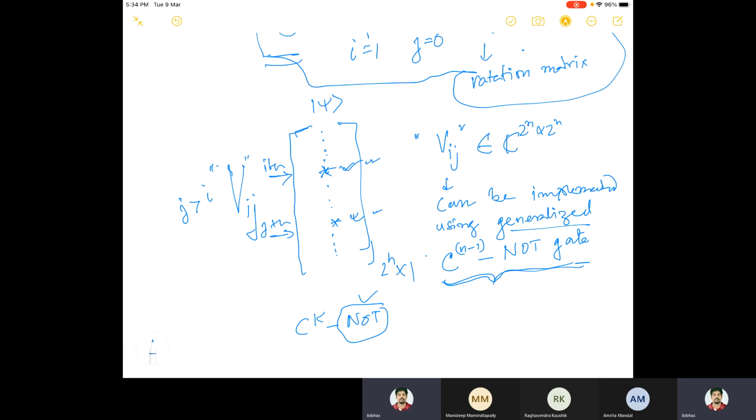So C to the n minus 1 NOT: there are n minus 1 controls, and one particular qubit for which this NOT gate will apply. So that is called generalized.